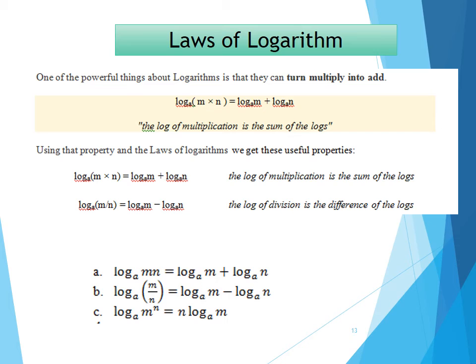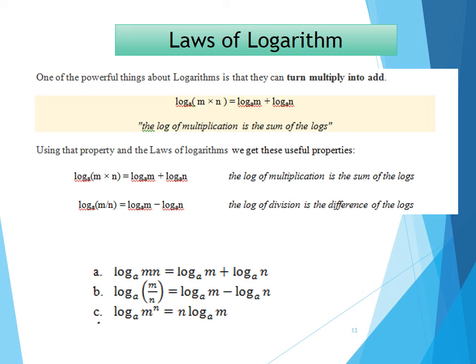We call it the log of multiplication, which is the sum of the logs. Using the property and the laws of logarithm, when 2 numbers are multiplied inside a logarithm with any base, on opening it we get 2 different logarithms, and the multiplication sign is changed with an addition sign. So the log of multiplication is basically the sum or the addition of logs.